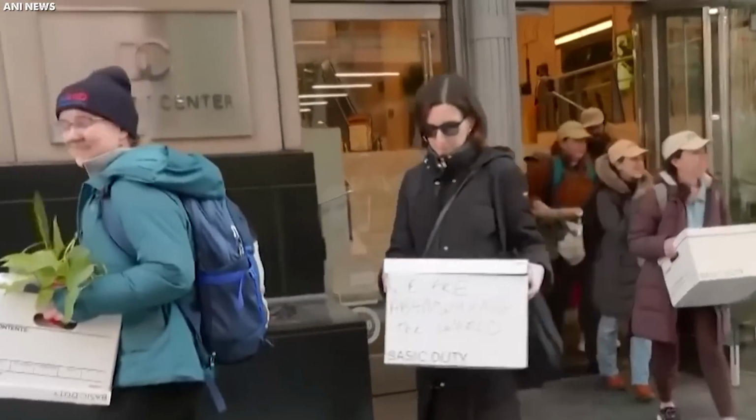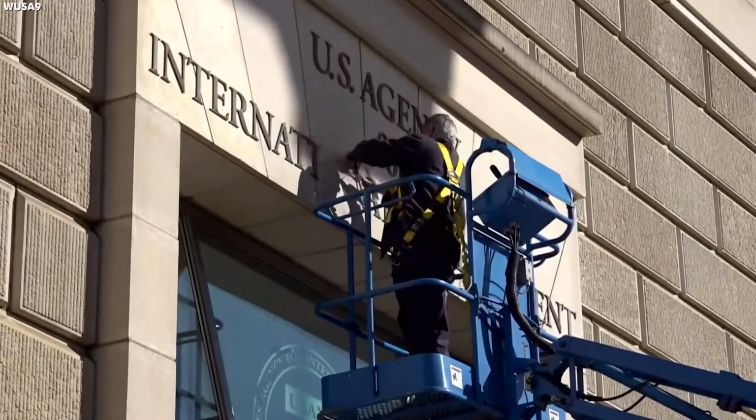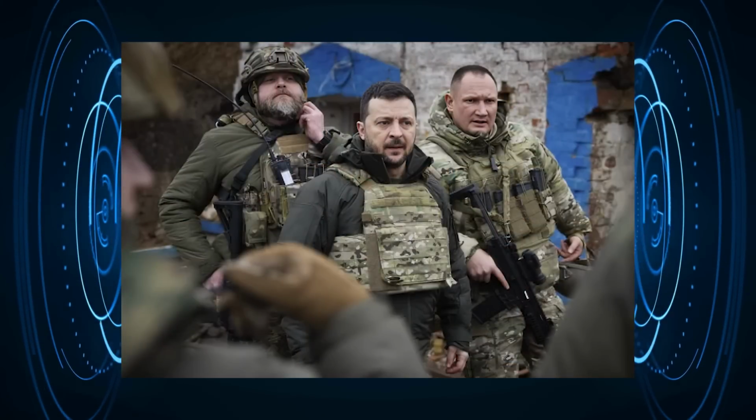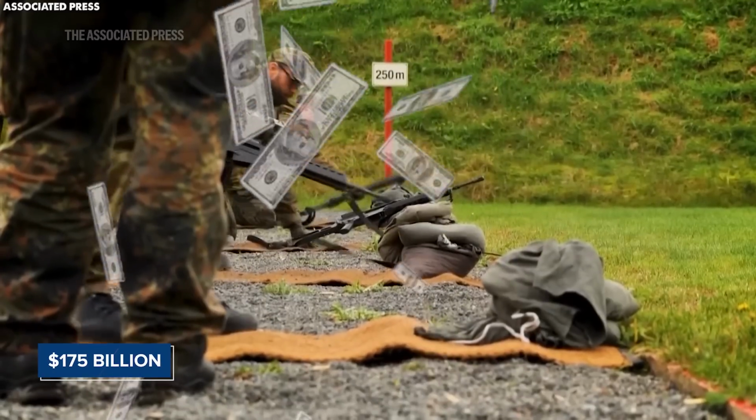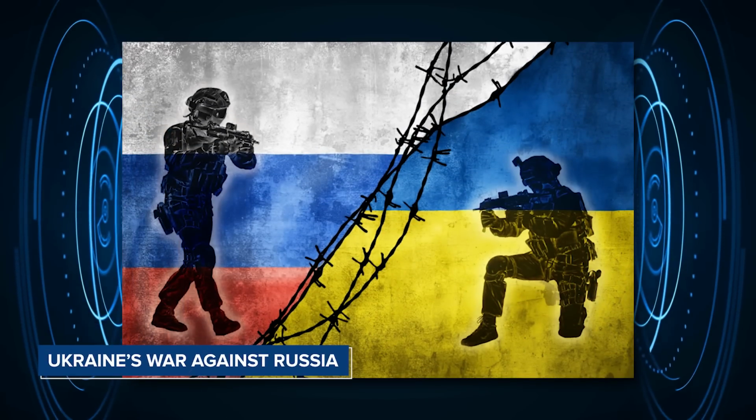The lack of accountability in how the money was spent became a major concern. A former USAID worker, who later exposed the truth, said that once the money left the U.S., it was nearly impossible to know where it went. Among the people who spoke out is the president of Ukraine, President Volodymyr Zelensky, who claimed his country's military has received only a portion of the more than $175 billion in U.S. aid meant for Ukraine's war against Russia.